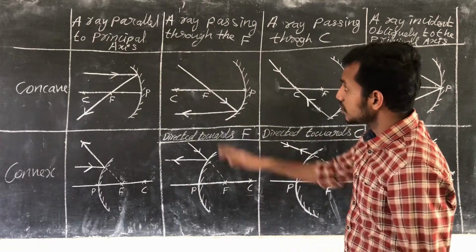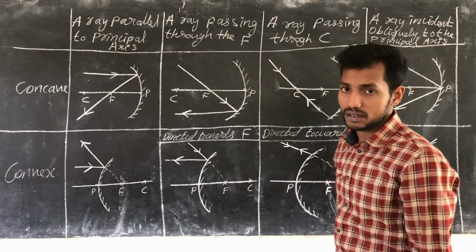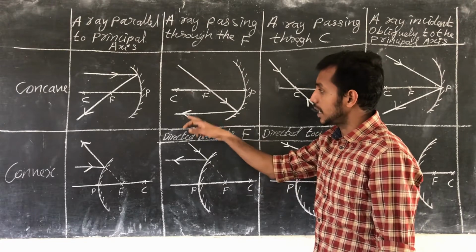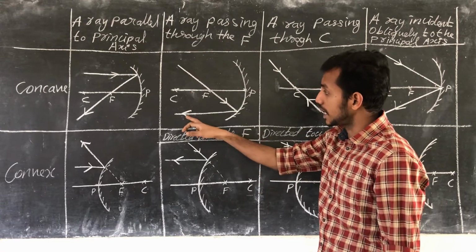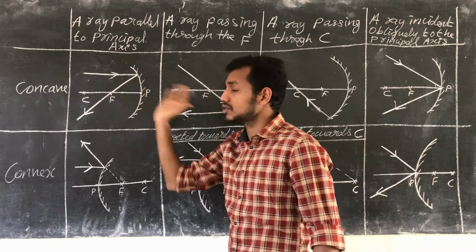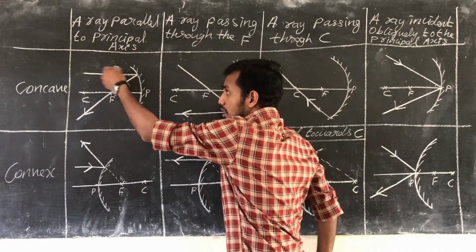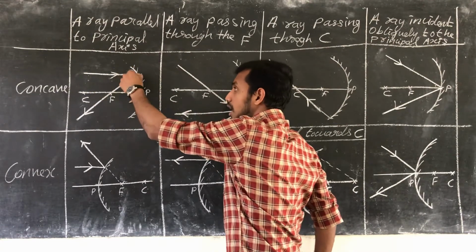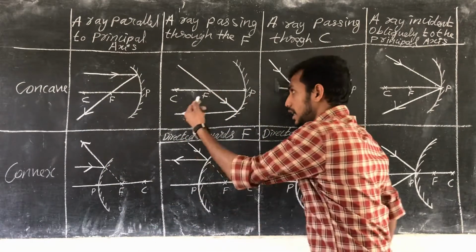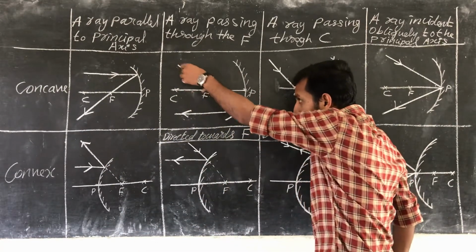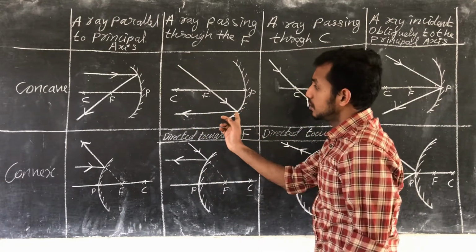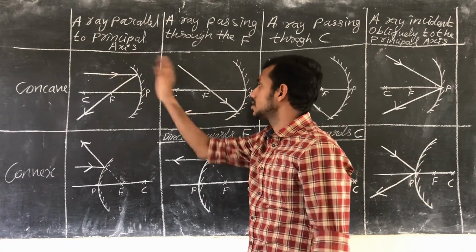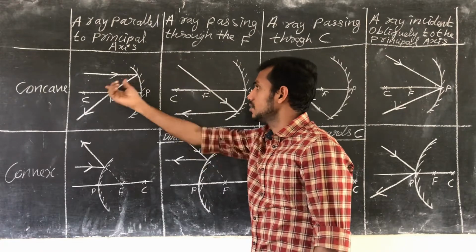Now come to this section. A ray of light passing through F gets reflected back with a direction parallel to the principal axis. This is just a reverse case of this. Here, if a ray of light approaches a mirror parallel to the principal axis, after reflection it will go to F. Here it is just the reverse: if a ray of light passes through F, after reflection it will move with a direction parallel to the principal axis. So you just need to remember this only, and obviously you can remember this also because it is just the reverse case.